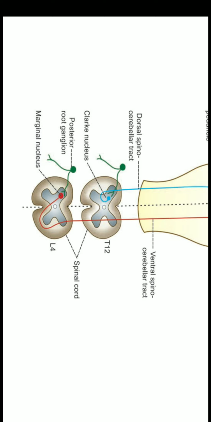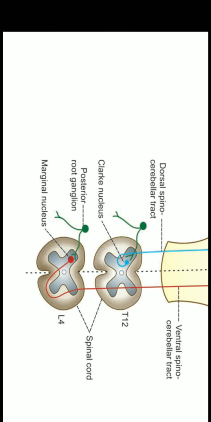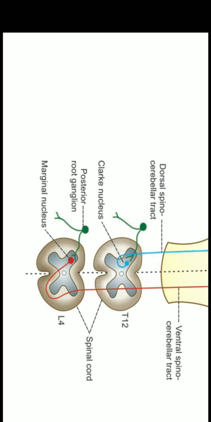Here you can see in the diagram, the red colored fibers are the fibers of ventral spinocerebellar tract. These fibers from the first order neuron, that is posterior root ganglia, will reach the marginal nucleus in the posterior gray horn. This tract has both crossed and uncrossed fibers.